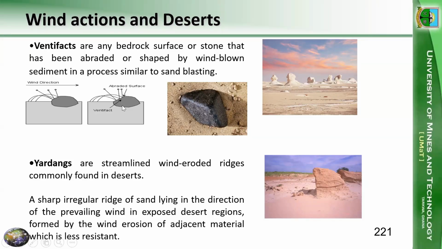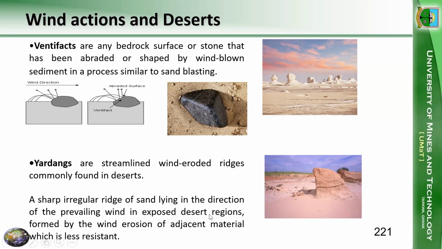Then we have yardangs. So this is an example of a yardang. These are streamlined wind-eroded ridges, and these are commonly found in deserts. It consists of a sharp, irregular ridge of sand lying in the direction of the prevailing wind and typically found in exposed desert regions.